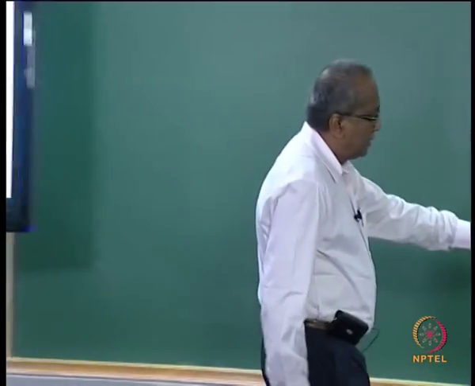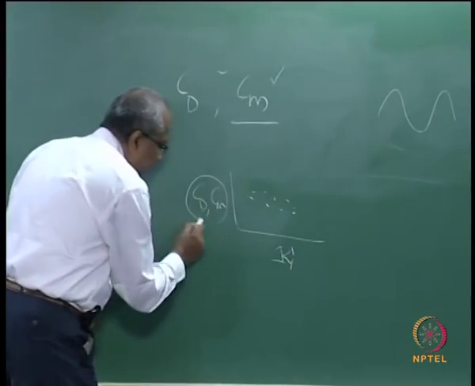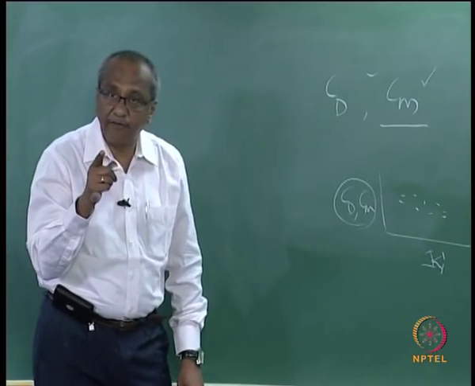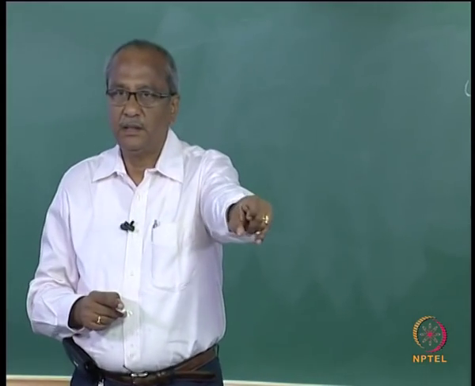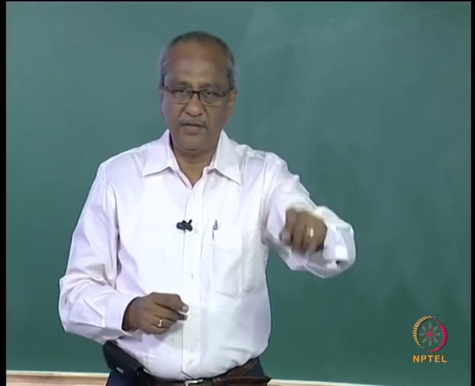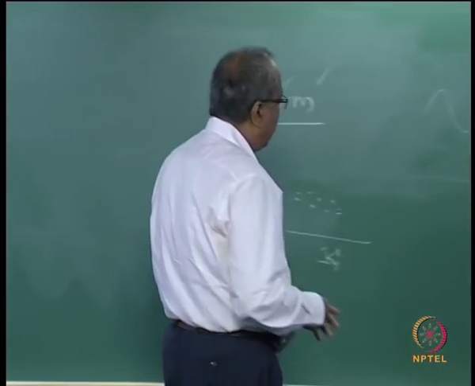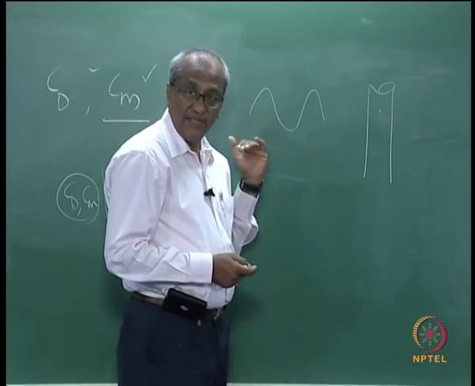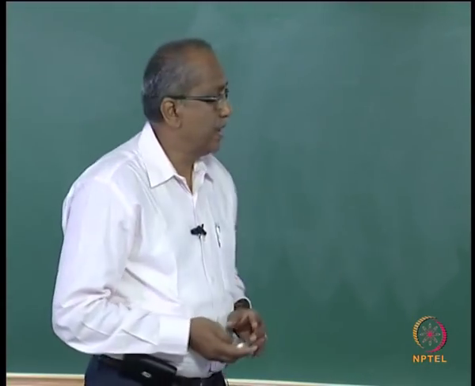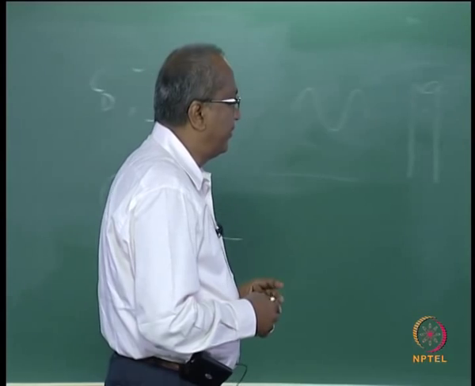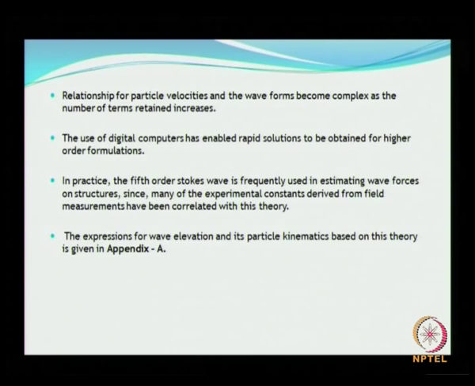Now you see that these coefficients, where are you getting them from? You are getting them from measurements either in the lab or in the field. And these waves are not going to be sinusoidal, at least in the lab you can try to generate sinusoidal. So that is the reason why they use the fifth order theory. The expressions of all these theories are given in appendix A, that will come as a part of the lecture.